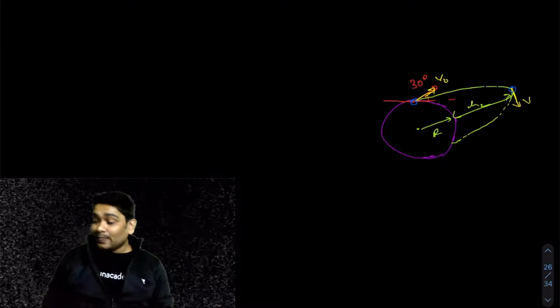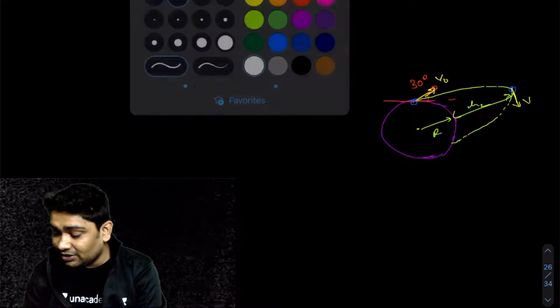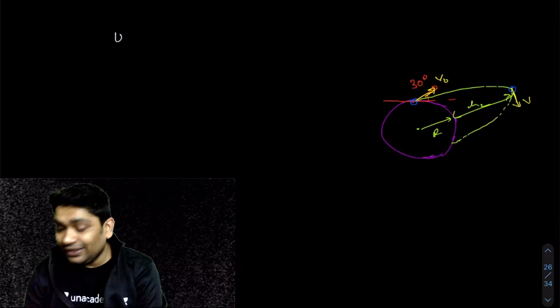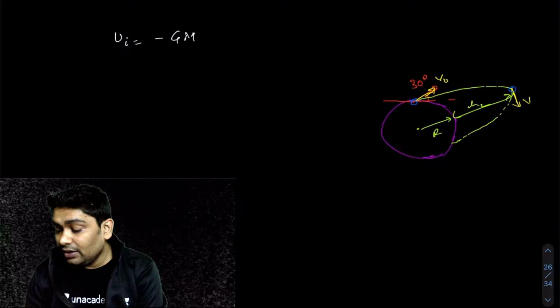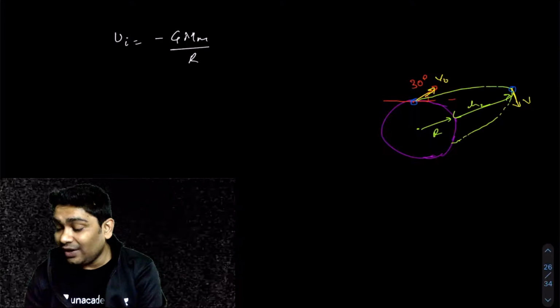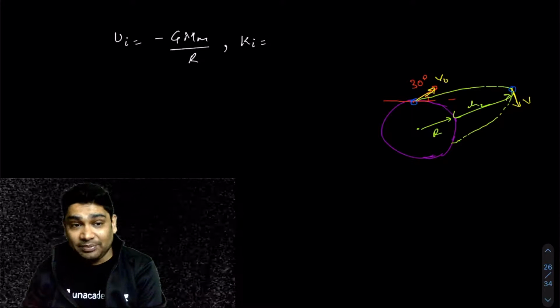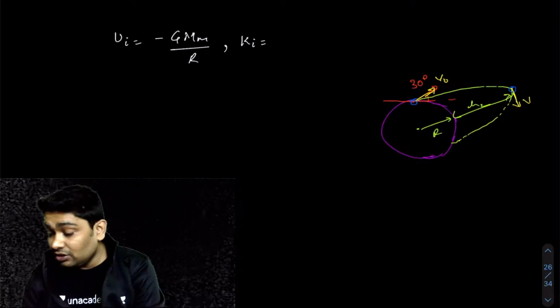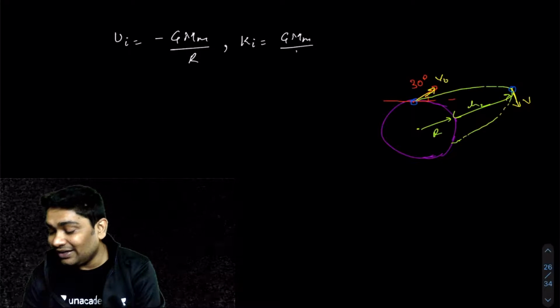Now, what I can say is that I know my initial potential energy. U initial would be minus GMm over r. I also know my initial kinetic energy. It would have been the same as the previous one because the speed is the same, GMm over 4r, correct?